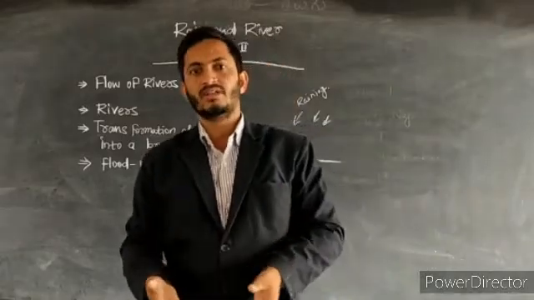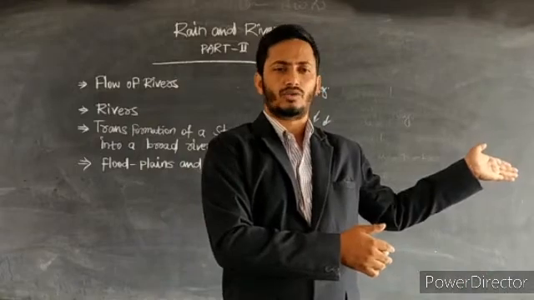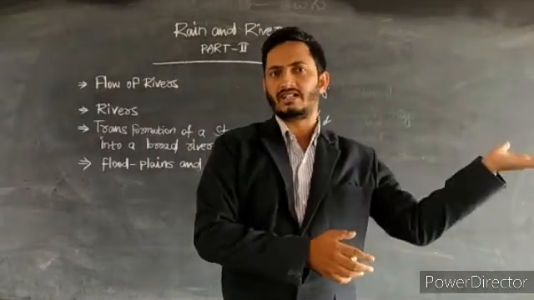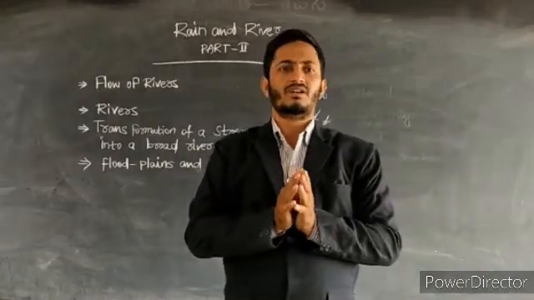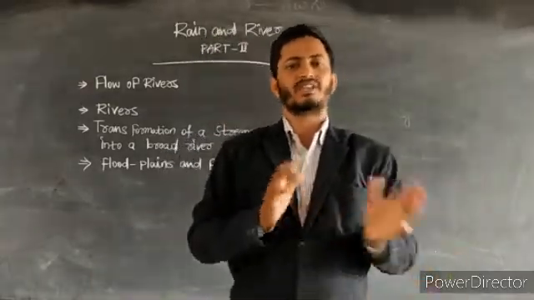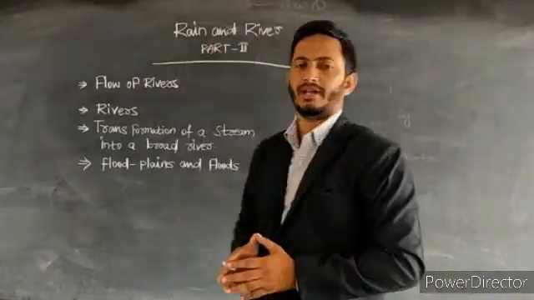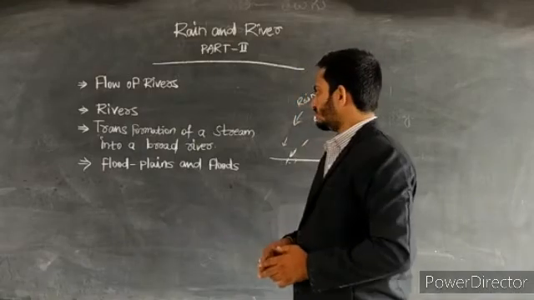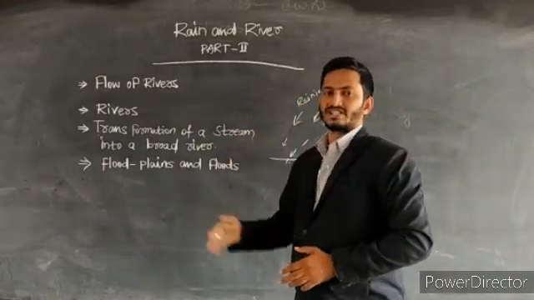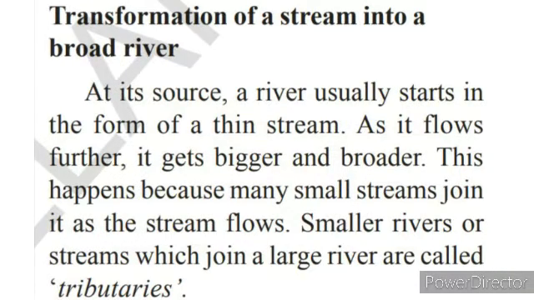The drainages will fill, the water will run out of the village to the tank, and from the tank the water goes and joins into the canals and rivers, and in this way the dams, canals and rivers will fill. Transformation of a stream into a broad river: how can that happen? At the source, a river usually starts in the form of a thin stream.